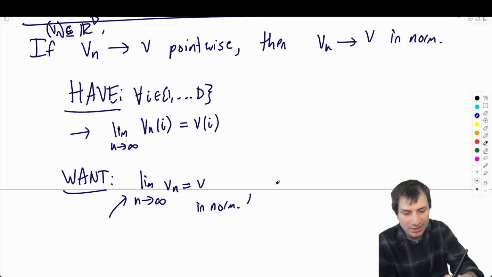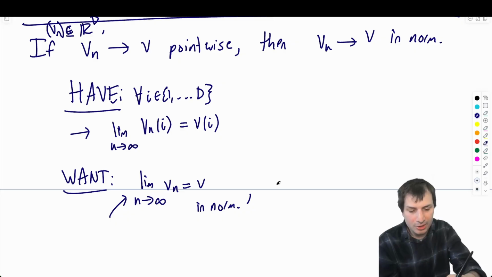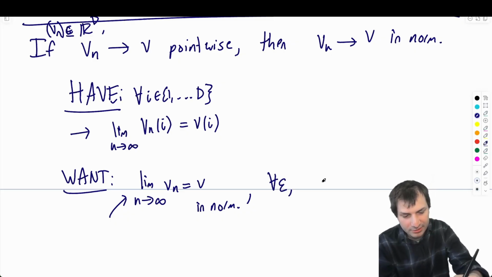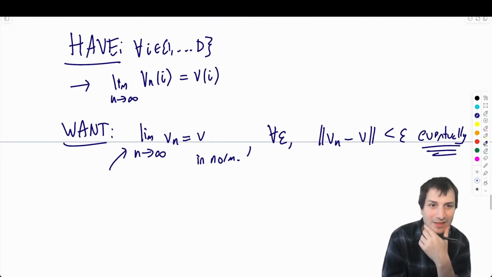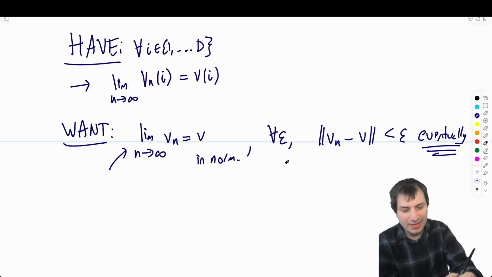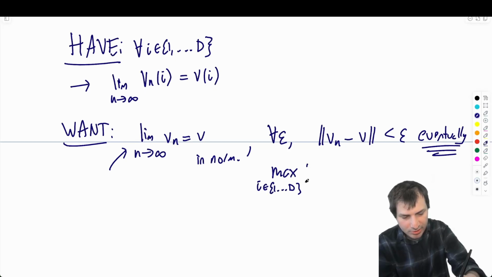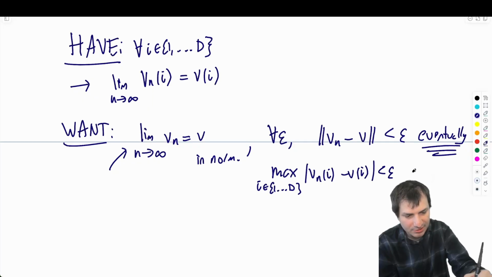Well, that means really that for all epsilon, the norm of vn minus v is less than epsilon eventually. And the eventually you're going to see is really doing the heavy lifting here. So what does eventually mean? It means that the maximum over all the I's of |vn(I) - v(I)| is less than epsilon eventually.